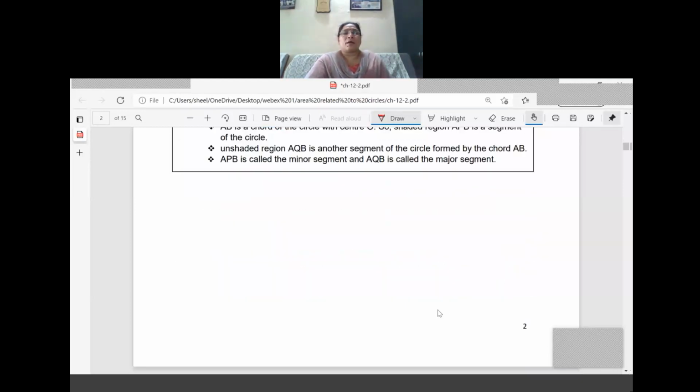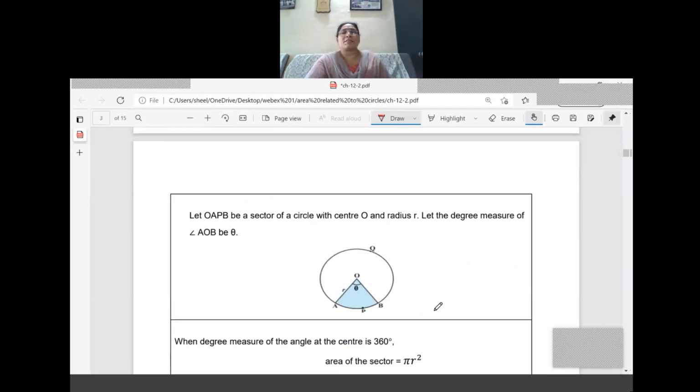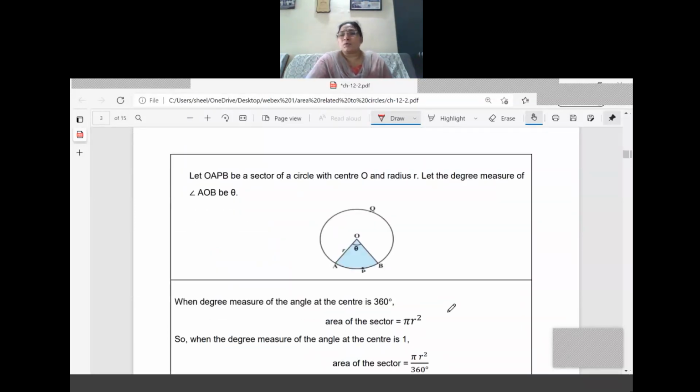Now, today we have to learn about the formula first. So let us start the new formula. This is a new topic for you. Now we have to learn how to calculate this area, the shaded portion you can see, that is the area of the sector. That is the first formula we have to learn. Now let us see the first point.